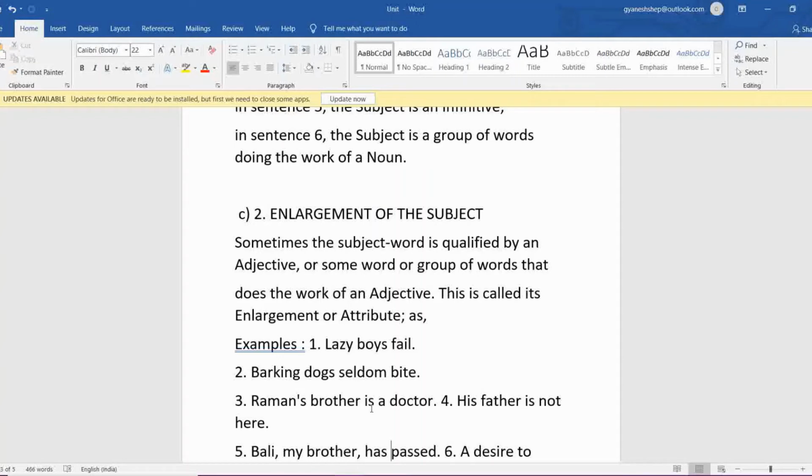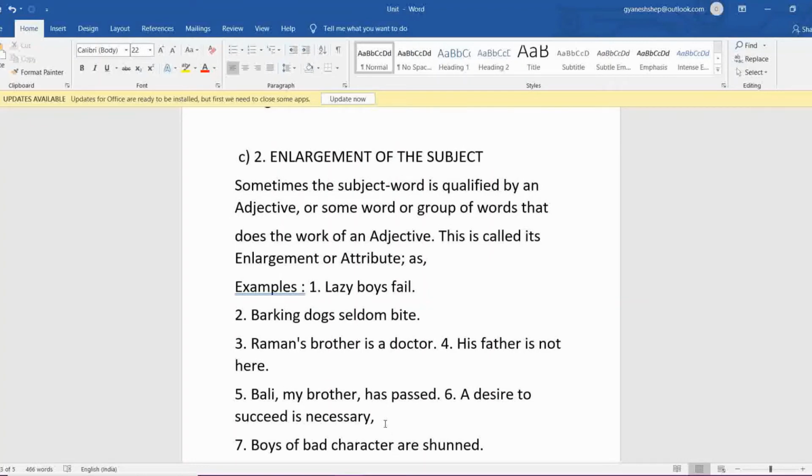Then the third one: Raman's brother is a doctor. His father is not here. So these are just examples of attributing. Raman's brother is a doctor. It is telling more about Raman's brother, who is a doctor. His father is not here. Whose? Raman's father is not here.